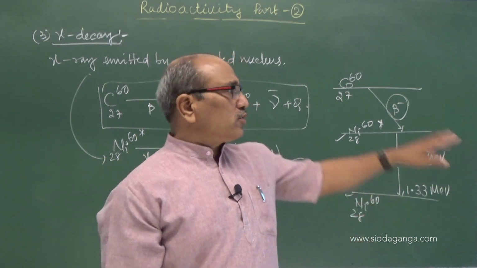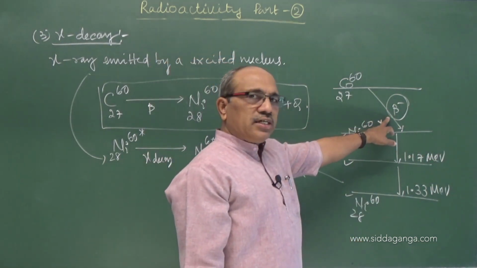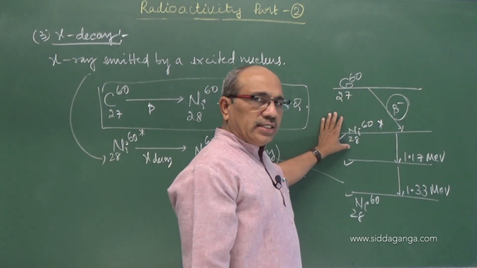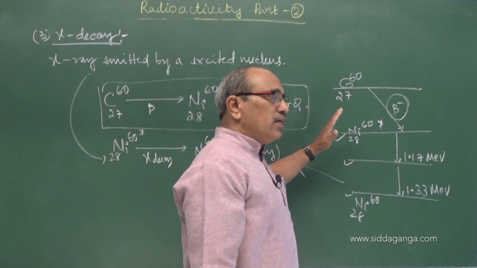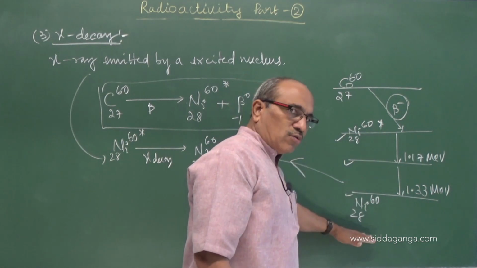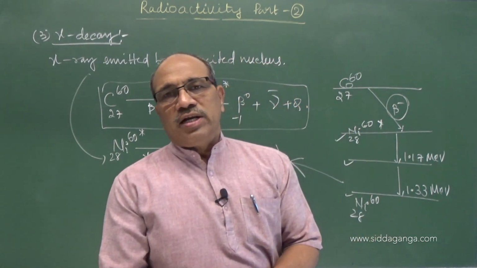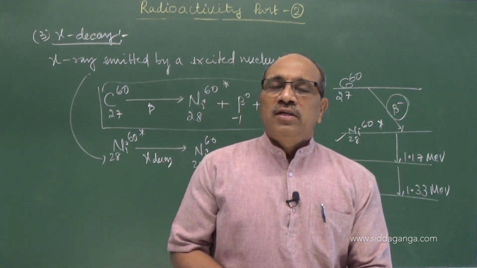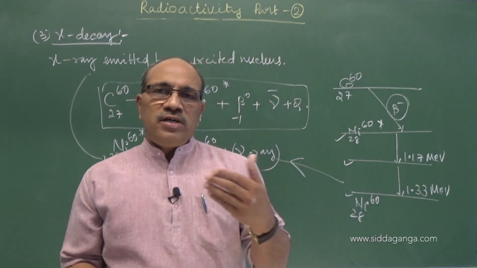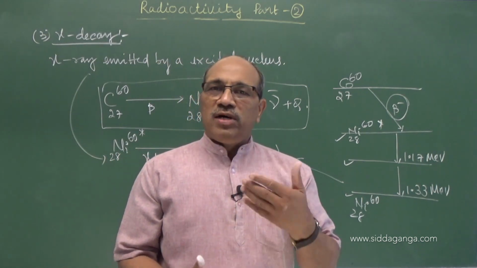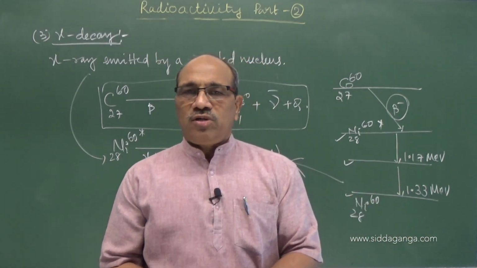Gamma rays are emitted because when an alpha or beta particle is emitted, the daughter nucleus will be in an excited state. By emitting radiation, it comes to the ground state. This emitted radiation is nothing but the gamma ray. So when alpha decay takes place, as we explained, the mass number decreases by 4 in the daughter nucleus and